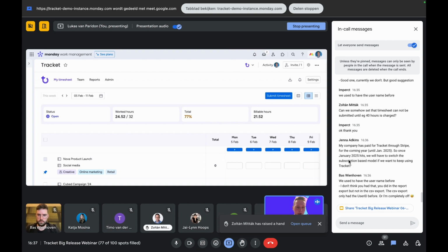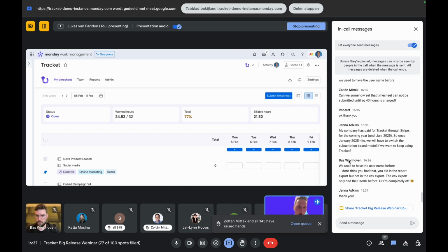Okay, so we have Jenna, and my company has paid for Tracket through Stripe for the upcoming year. Yes, that's exactly right. So your subscription runs until January 2025. Until then, you have access to the current model, and then you need to upgrade to the new pricing model.